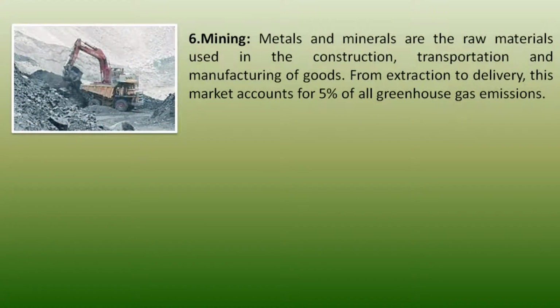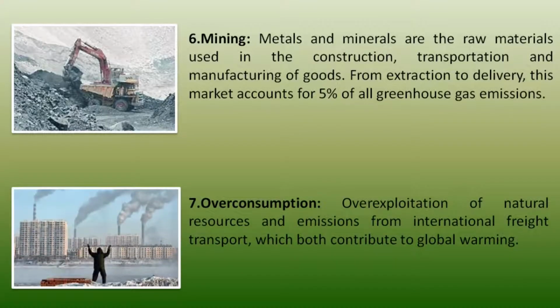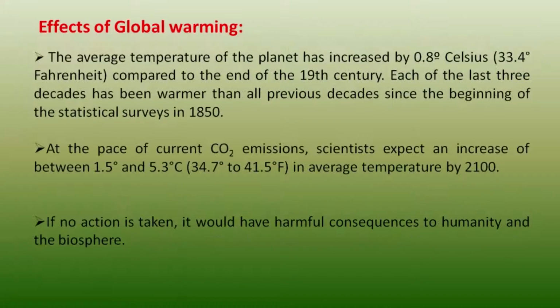Mining: metals and minerals are the raw materials used in construction, transportation and manufacturing of goods. From extraction to delivery, this sector accounts for 5% of all greenhouse gas emissions. And overconsumption, that is overexploitation of natural resources and emissions from international freight transport, both contribute to global warming. So what are the effects of global warming?